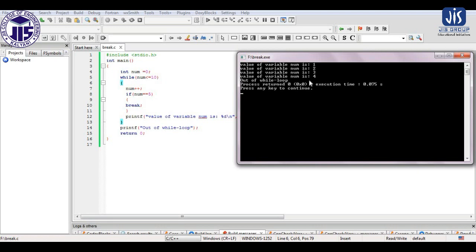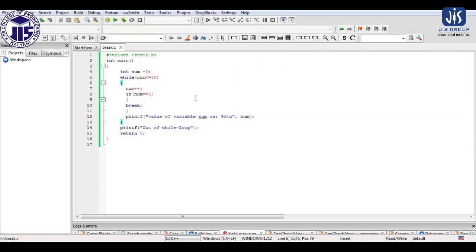So for num equal to 5, 6, 7, 8, 9, 10, 11, all the remaining values the program cannot print, as it has already come out of the loop. So that is all about the break statement. Whenever the break statement is executed, the program transfers the control out of the scope where the break has been declared.